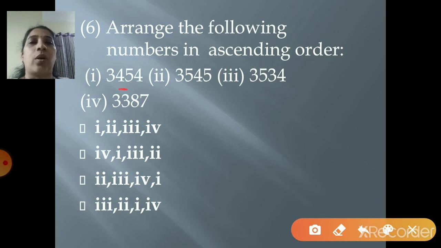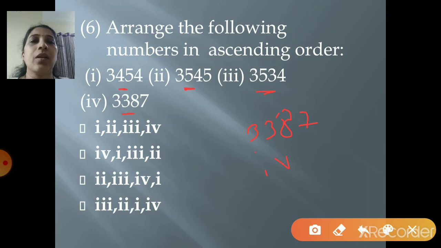Here it is 4, here it is 5, here also it is 5, and here it is 3. So in all the digits, which number is the smaller one? 3, right? So first you will write 3387. Also you write down that it is the first one, right?